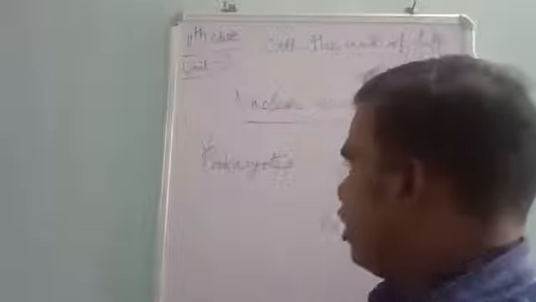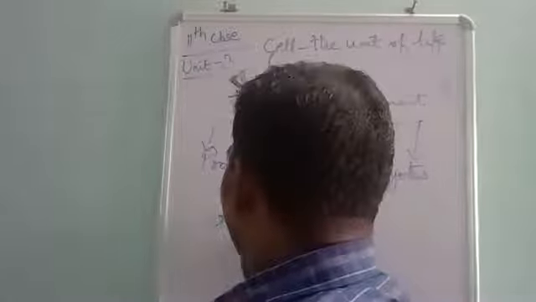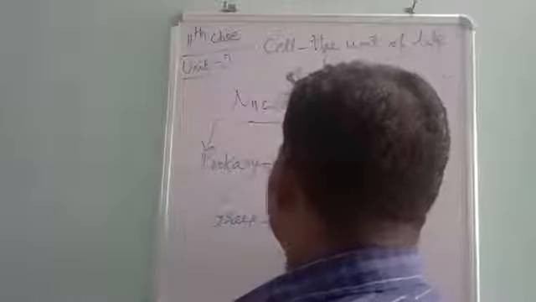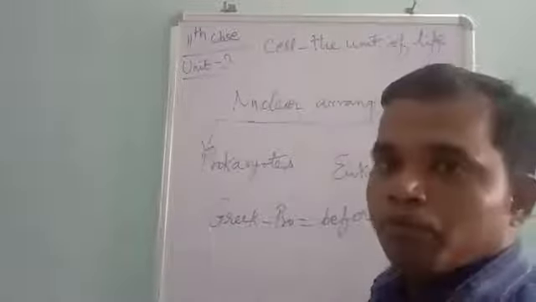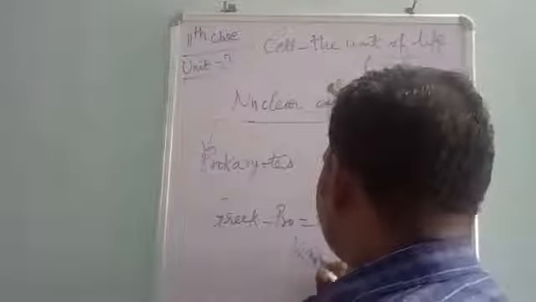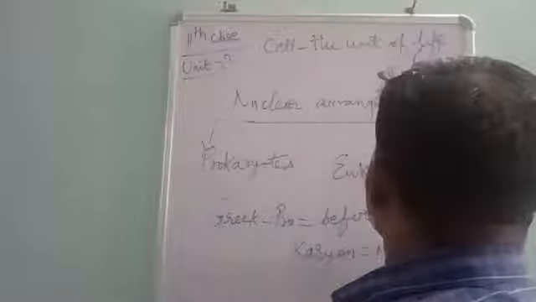Prokaryotes and eukaryotes. These words are derived from the Greek language. In the Greek word, pro means before. Pro means before. Okay, so karyon means nucleus.